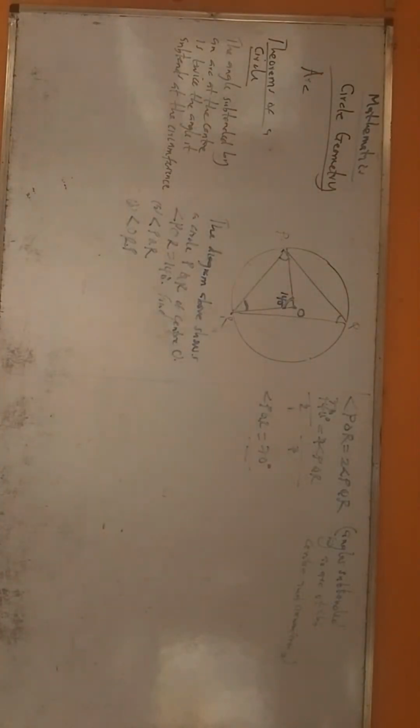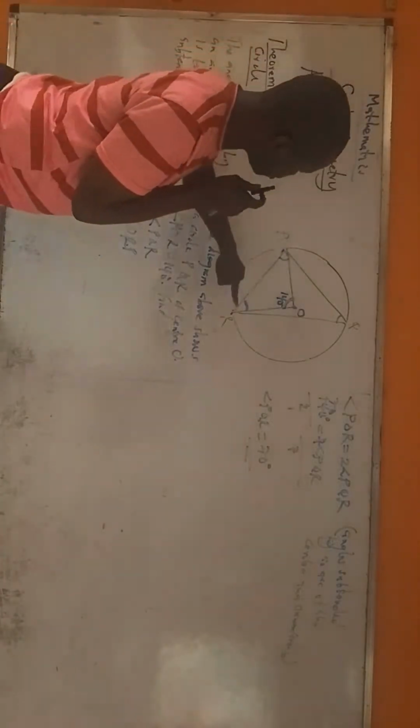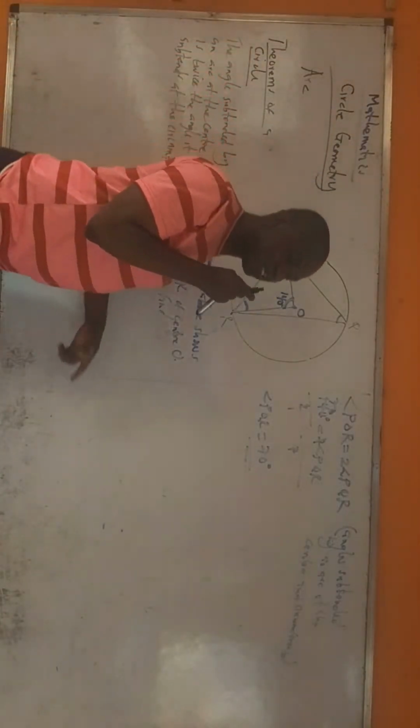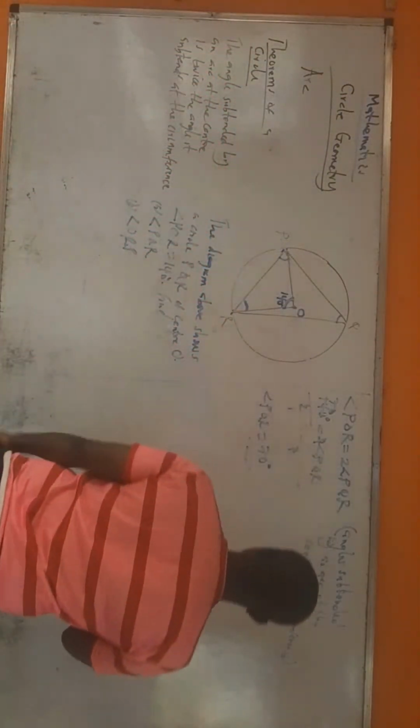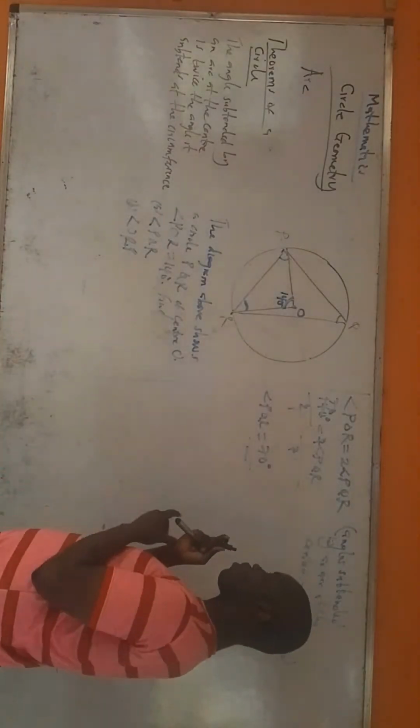All right. Now, isosceles triangle. In an isosceles triangle, two sides are equal. That means this is an isosceles triangle. And one thing about an isosceles triangle is that base angles of an isosceles triangle, they are equal. I will explain to you.